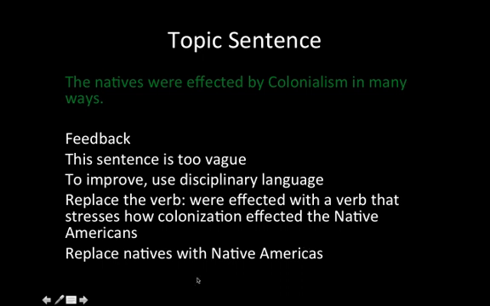And replace natives with Native Americans. Native simply means people who are born on that land, and it leads to confusion here when you use the natives. We don't know what natives we're talking about, or what you're talking about.